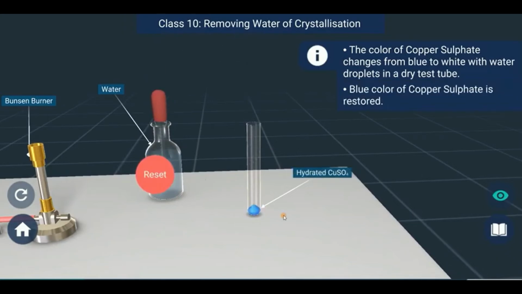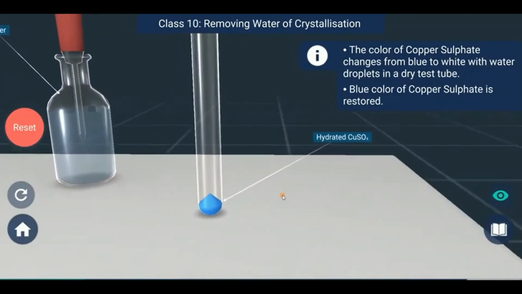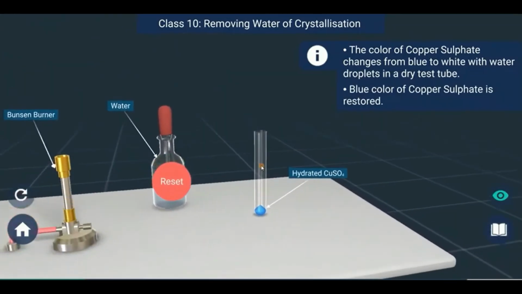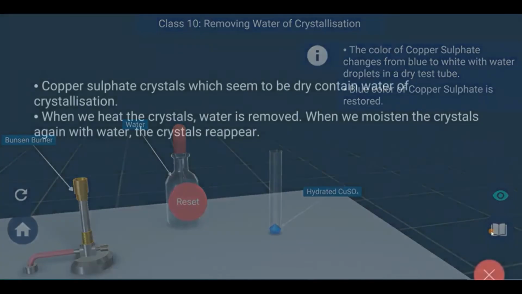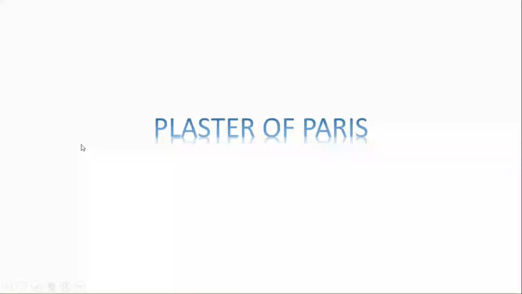You can see the blue color of copper sulfate is restored. From this activity, we can conclude that copper sulfate crystals which seem to be dry contain water of crystallization. When we heat the crystals, water is removed. When we moisten the crystals again with water, the blue color is restored.